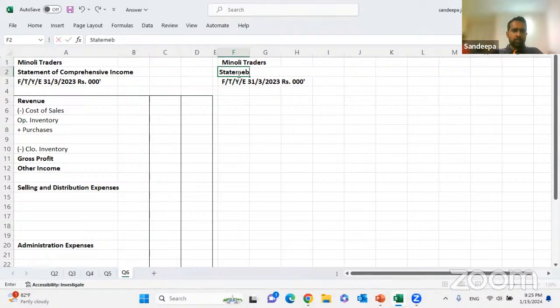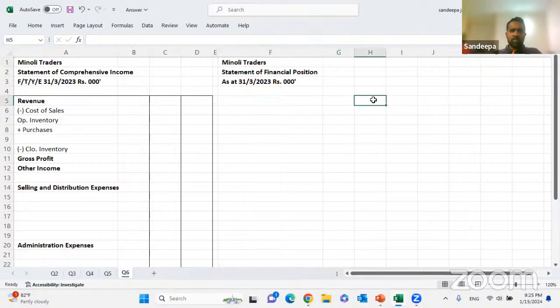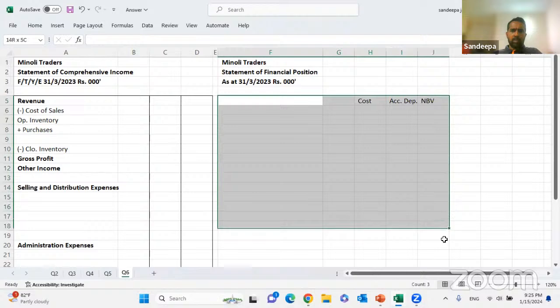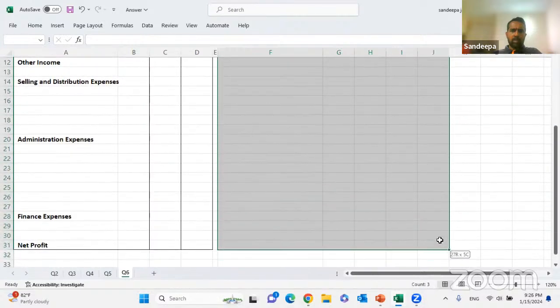Statement of financial position as at 31st of March 2023, rupees in thousands. So you got several items. You have the cost, accumulated depreciation, and the net book value.